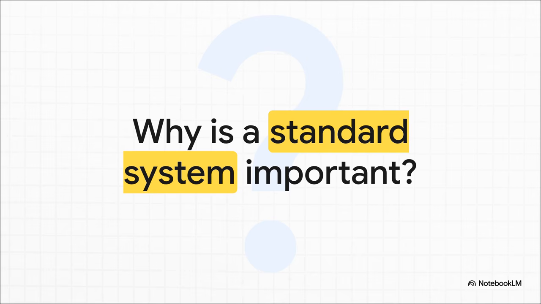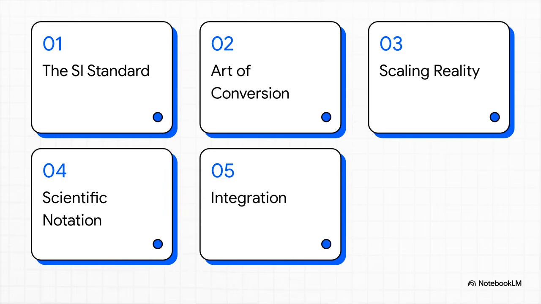Well, the truth is, when we're dealing with science, technology, and engineering, units are absolutely not just optional little labels. They're critical infrastructure. Without a shared, standardized system, our measurements are completely meaningless. And as we just saw, that lack of meaning can literally crash spaceships. So we obviously need a bulletproof solution. And here is exactly how we're going to build that solution today. First up, the SI standard. Second, the art of conversion. Third, scaling reality. Fourth, mastering scientific notation. And finally, step 5, integration.